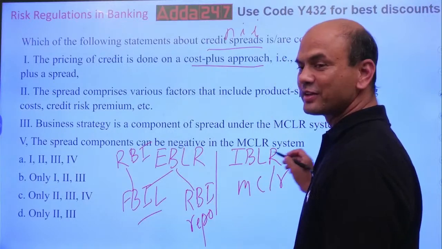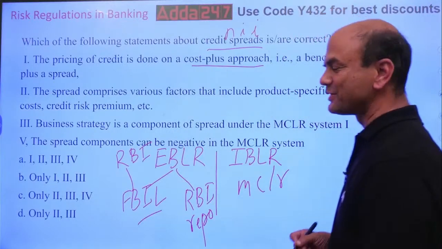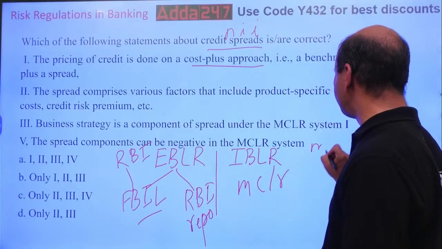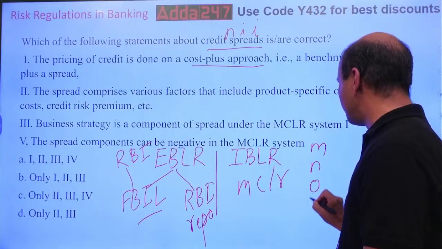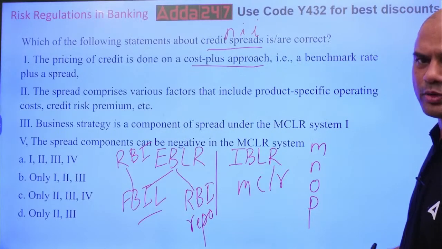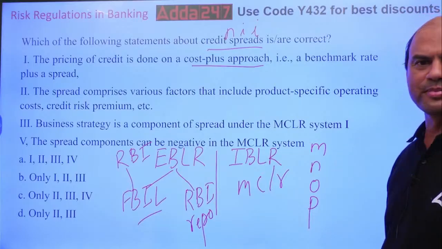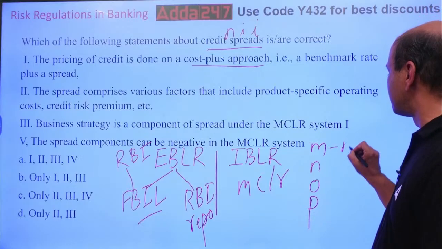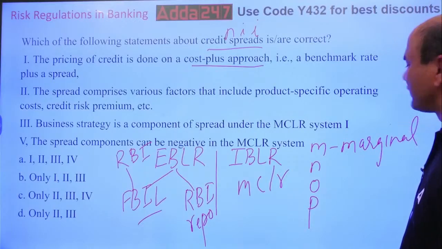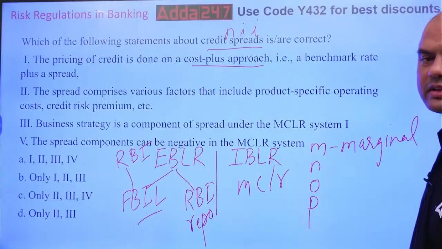So MCLR, what are the components of MCLR? The components of MCLR are here, very simple. MNOP. ABCD, EFG, HIJK, LMNOP. M is marginal cost.